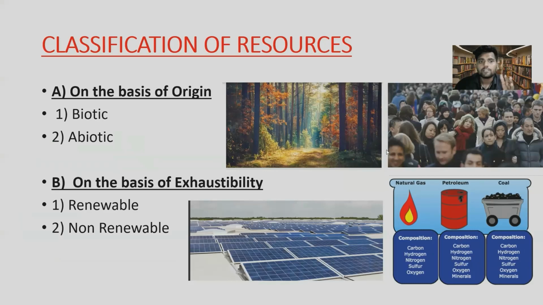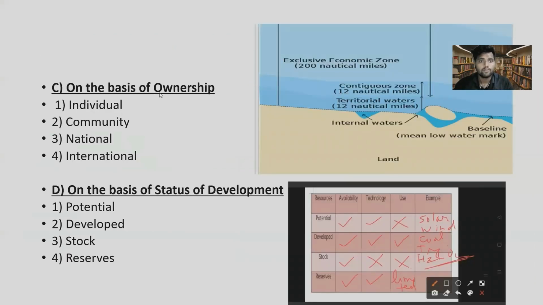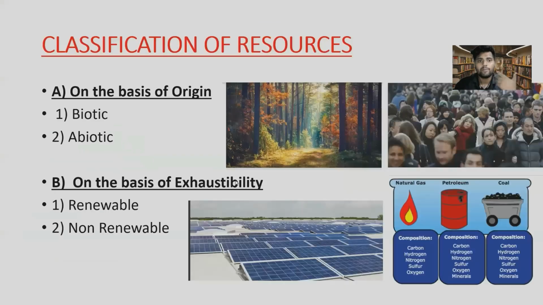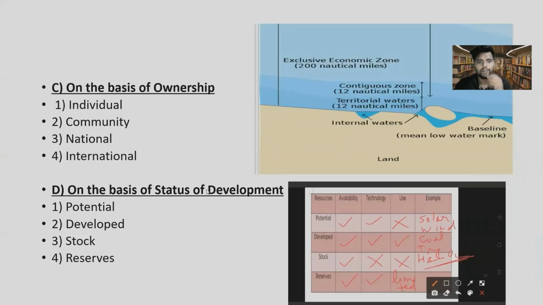Now, classification of resources. Resources are again classified on the basis of origin, on the basis of exhaustibility, on the basis of ownership, and on the basis of status of development. Okay, so there is a very cool short trick that I have made to memorize these four classifications. Okay, R, ear, R, singing drum. So you can use your own short trick. Do comment down your short trick.